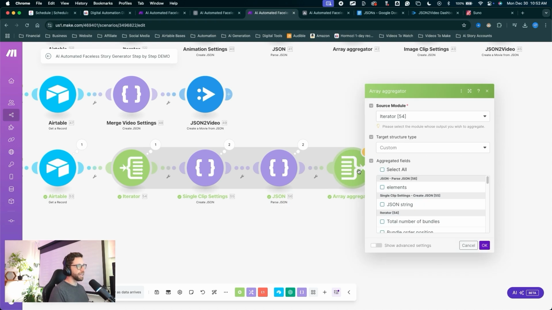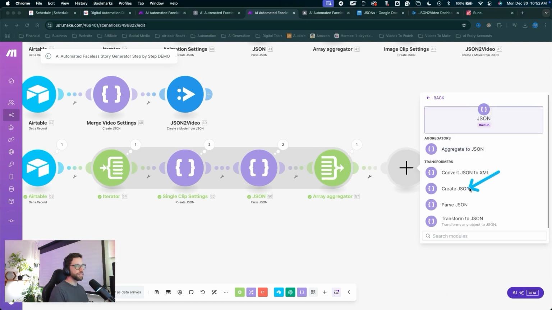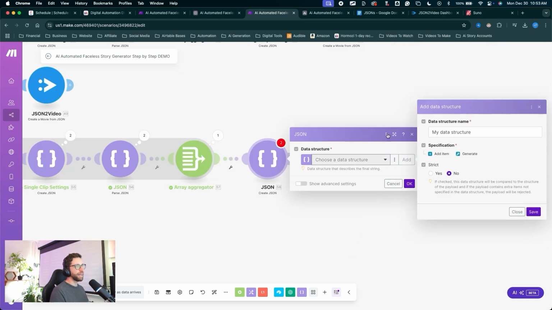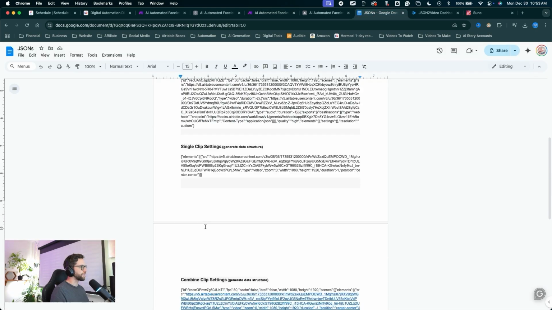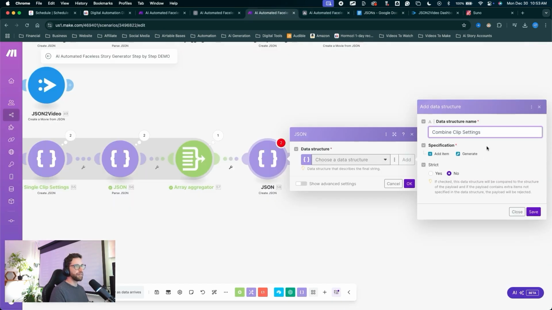Let's click on the aggregator, and what we needed to aggregate are the JSON elements right here. Click on that, click OK. Click the plus to create a new module. This will be a JSON module, create JSON, and we'll add a new data structure. Click add. For the data structure name, I'll come into my document. This one will be the combine clip settings. Copy that name, come back into Make, paste the name, click generate.